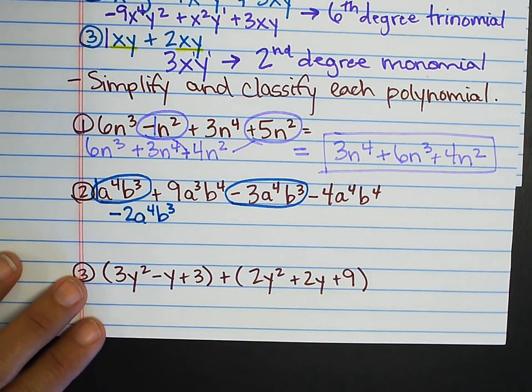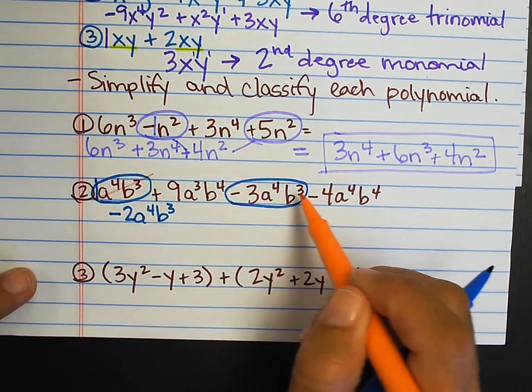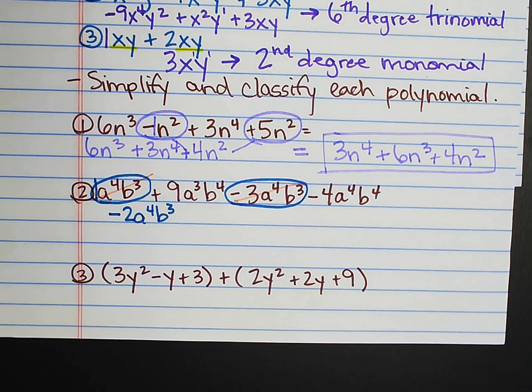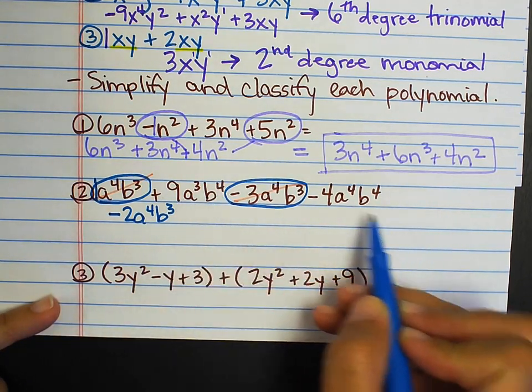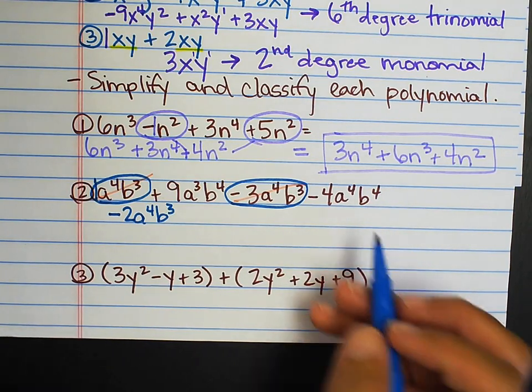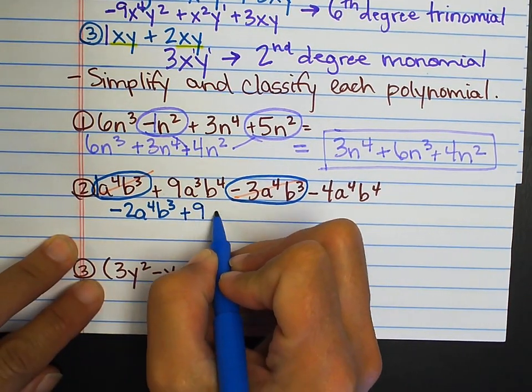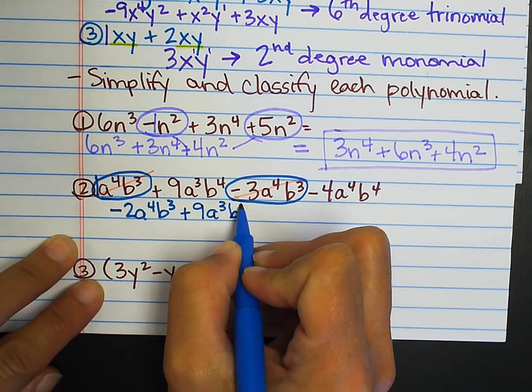Once I use my terms, I'm going to go ahead and put a mark through them to show myself, okay, that's gone and that's gone. Those have been combined. And now what else do we have? An a to the third, b to the fourth, and an a to the fourth, b to the fourth. Those cannot be combined. So I just bring them down into my answer.